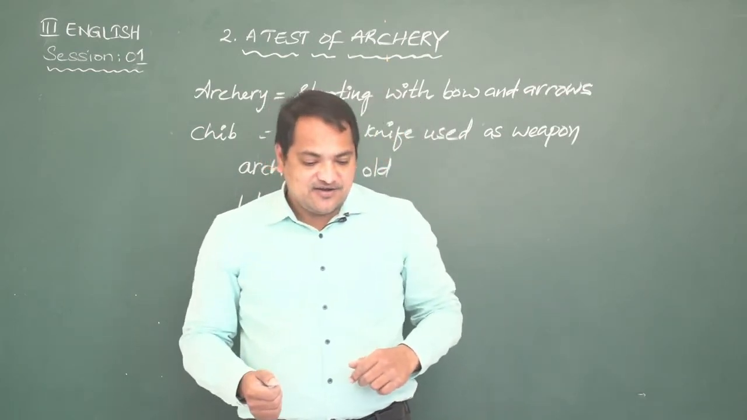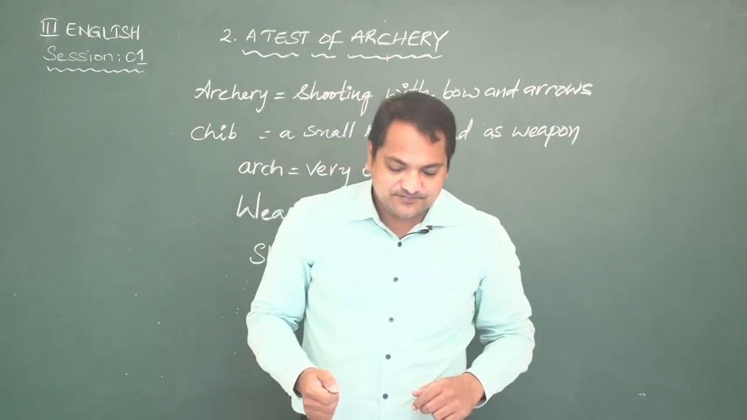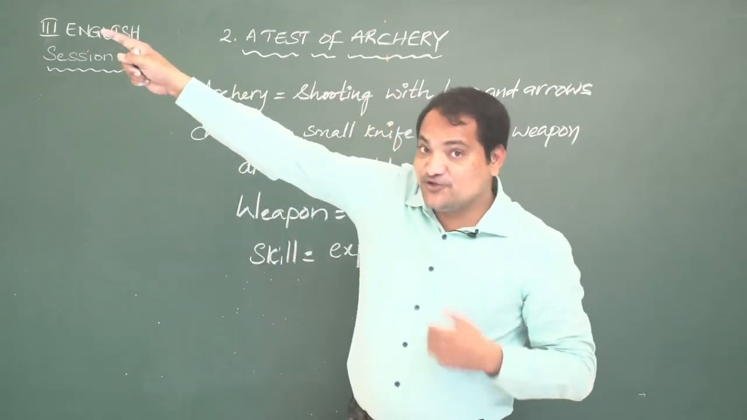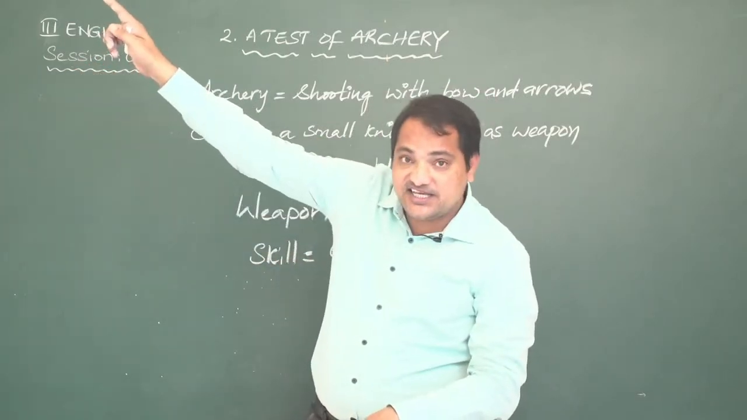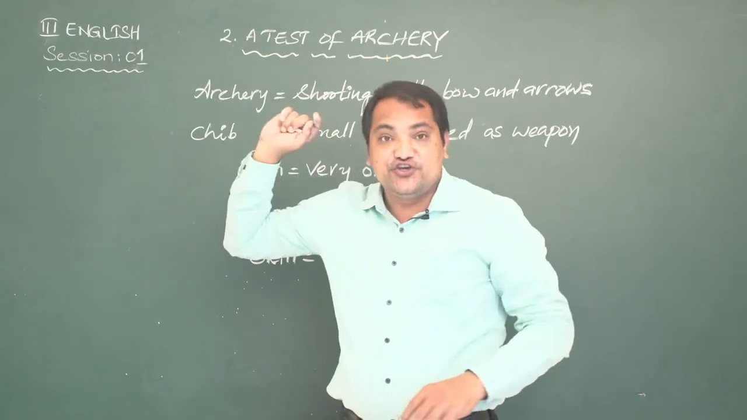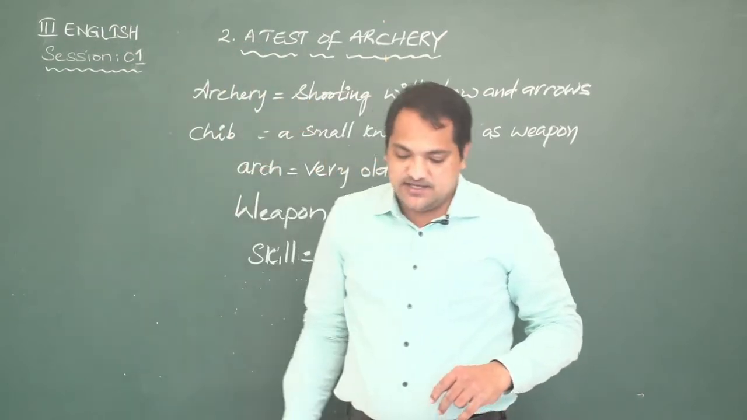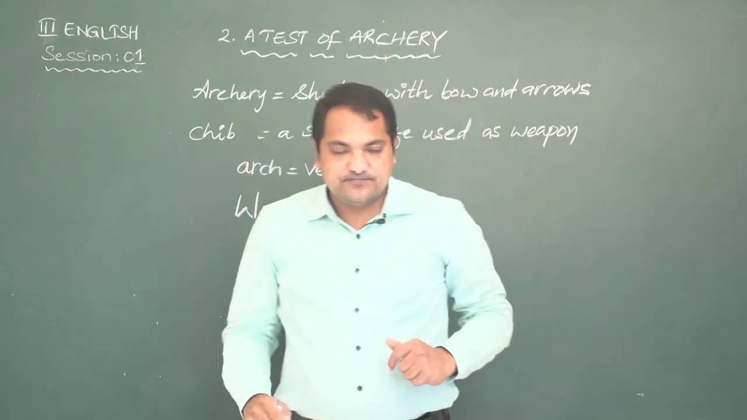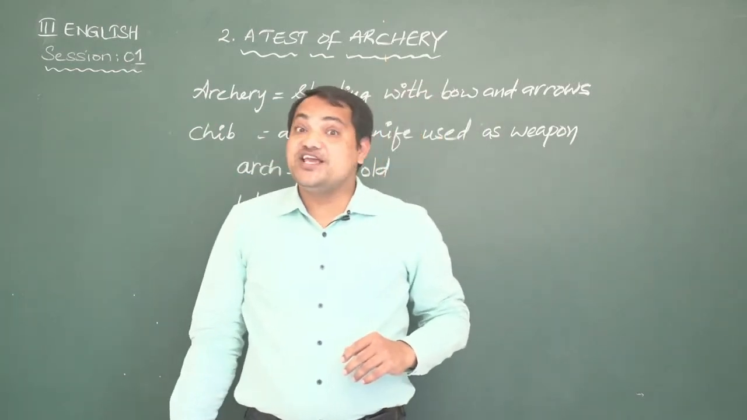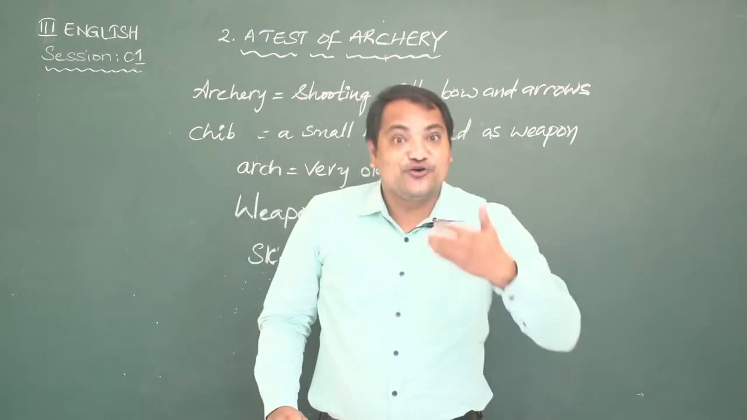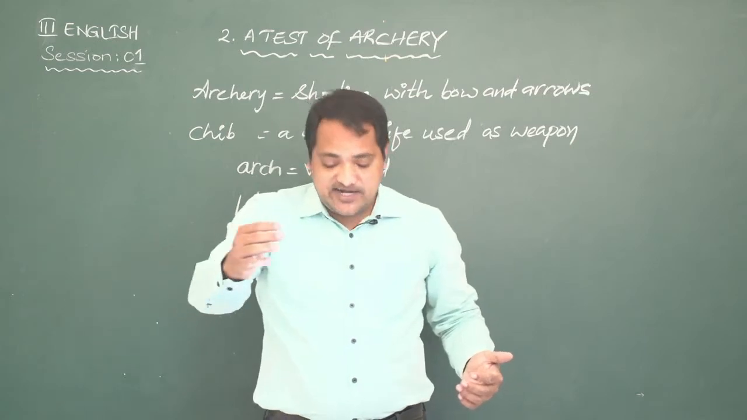Then Bhima said, what's the test, sir? Pointing to a tree, Dronacharya said, there is a bird in that tree. You must shoot it in the right eye. Can you do it? All the students together said, yes, we can. Dronacharya said, very well, Yudhishthir, get ready.